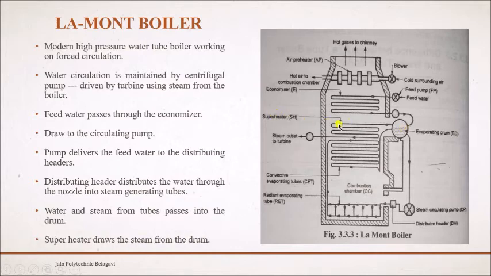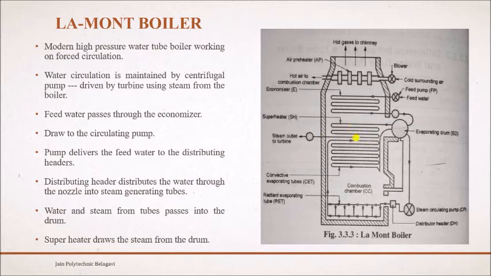Whatever the superheater is there, that superheater draws, it extracts the wet steam from this evaporating drum, and that steam passes from here and flows through the superheater. So what this superheater does is it evaporates whatever water particles are still present in the steam. So it evaporates everything, and then it gets converted into superheated steam. The superheated steam coming out of the superheater will be high in pressure and temperature, and the same superheated steam is fed to the turbine.